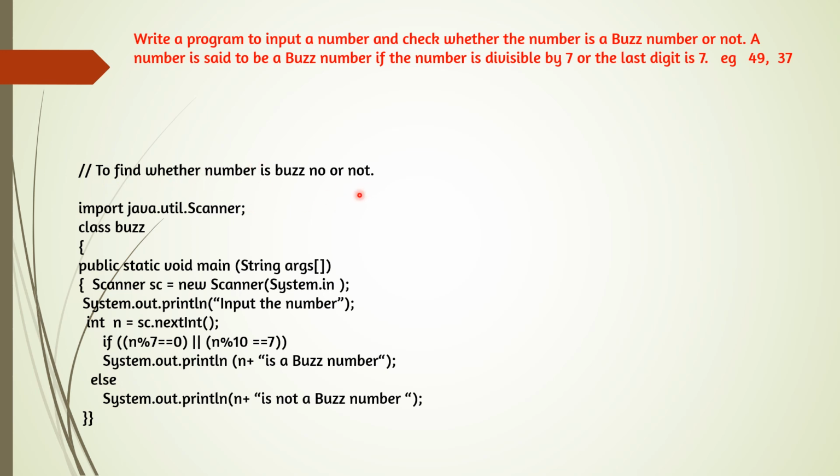Start writing the comment: find whether a number is a bus number or not. The first 4 lines have no change except the class name. Import java.util.Scanner; class Bus; public static void main(String[] args); Scanner sc = new Scanner(System.in).